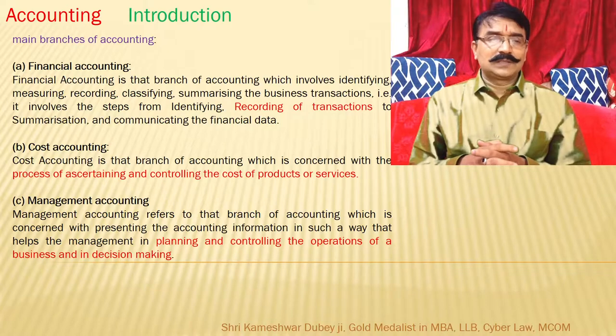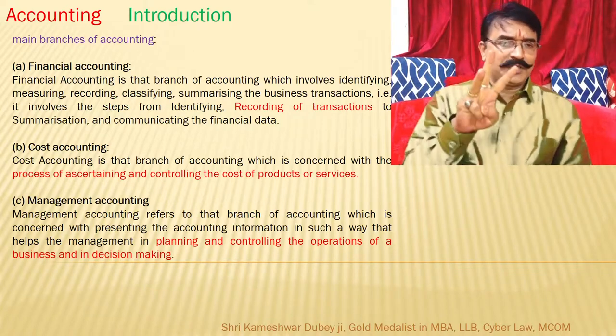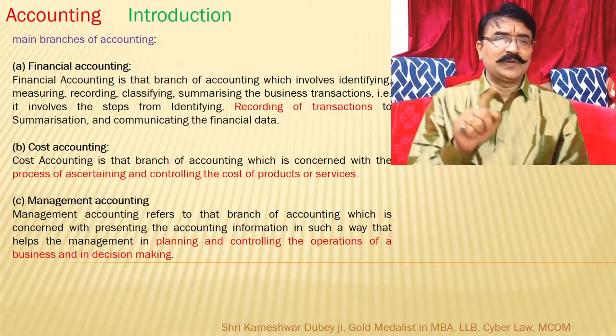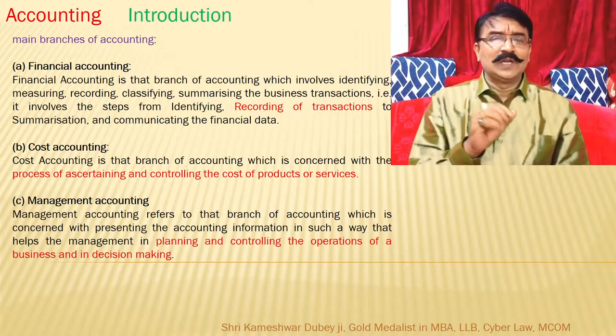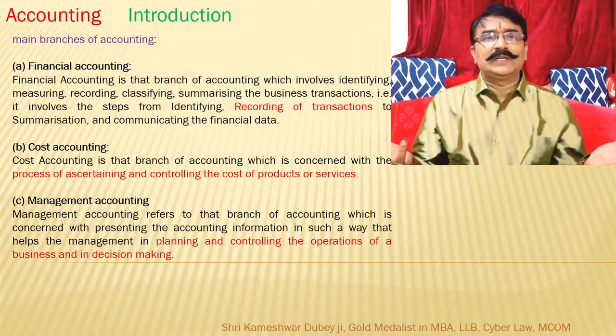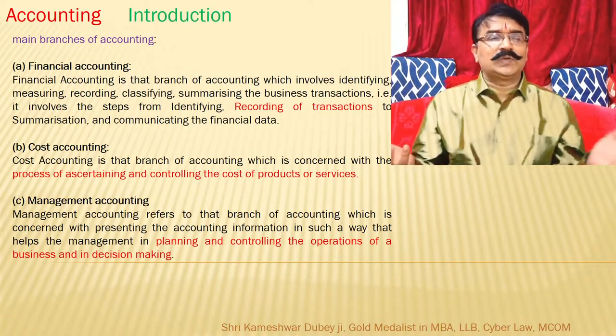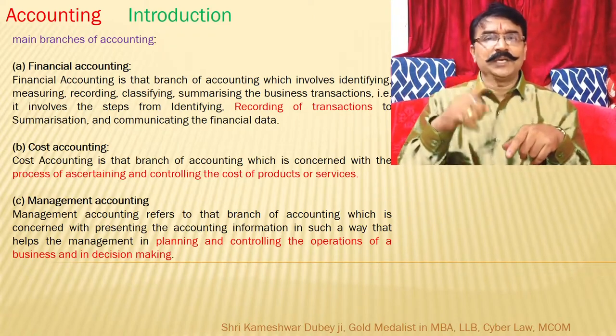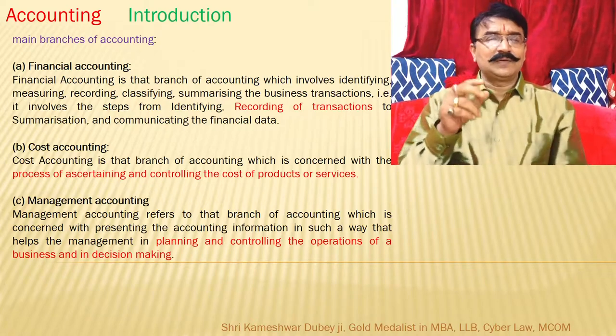Accounting is divided into three main branches. First is financial accounting. What is financial accounting? Recording of all the financial data, recording of all the transactions, that is known as financial accounting. The trial balance, balance sheet, profit and loss account, these are all financial accounting.